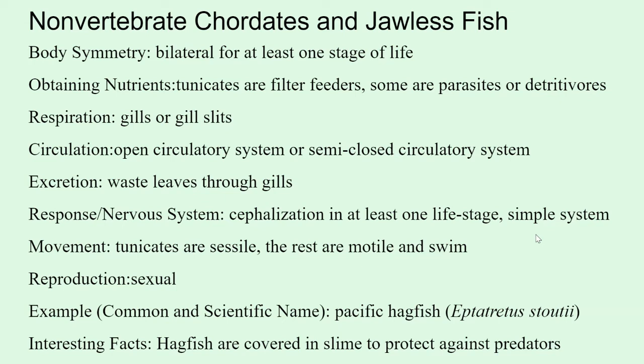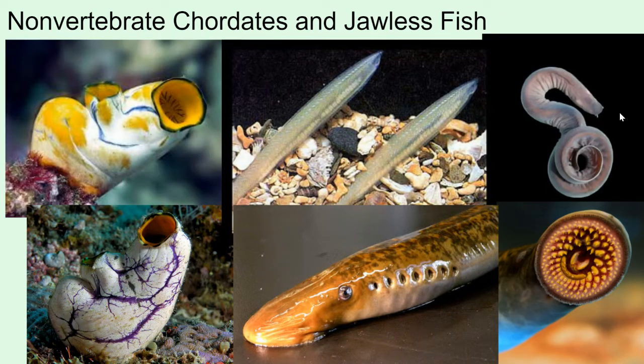They have cephalization for at least one stage of life, and they have simple nervous systems. Tunicates are sessile, while the rest are motile and able to swim. All of them are doing sexual reproduction, and an example is the Pacific hagfish. And hagfish are actually covered in slime to protect against predators. So this guy's covered in slime, and it can protect against predators because if a predator tries to grab it, it's slimy and it can move away.